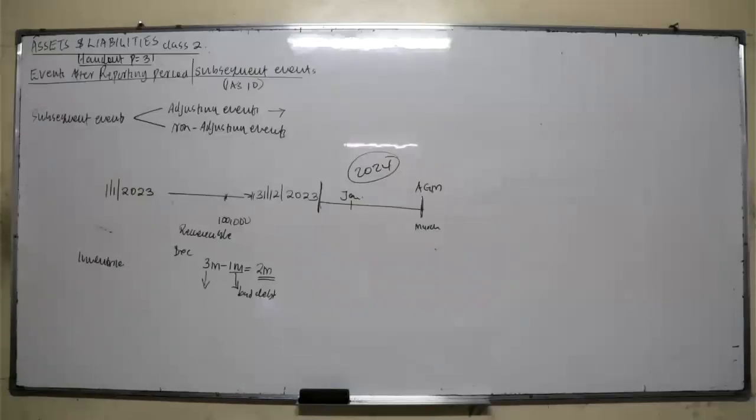So we're looking at accounting treatment. Number 1, adjusting events require amendment of the financial statement to incorporate them and a disclosure of the nature of the subsequent event and material impact. Number 2, non-adjusting events do not require amendment of the accounts, and only a disclosure note is required in the notes to the accounts.